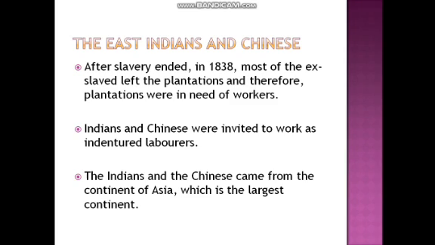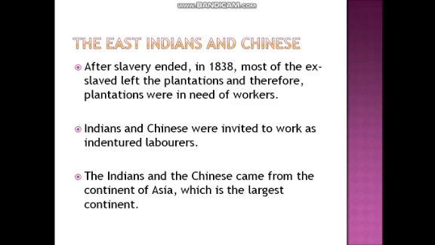So indentured laborers means that they agreed to work for a sum of money for a period of time, about 6 years, and after this they could either go back to their countries or remain in the Caribbean. And we see a lot of Chinese here today because they have remained in the Caribbean after their 5 years. So they remained in the Caribbean, and we see a lot of supermarkets here that are owned by Chinese.